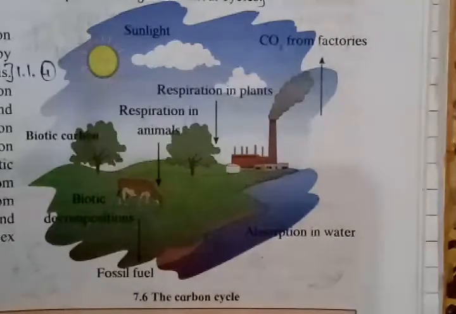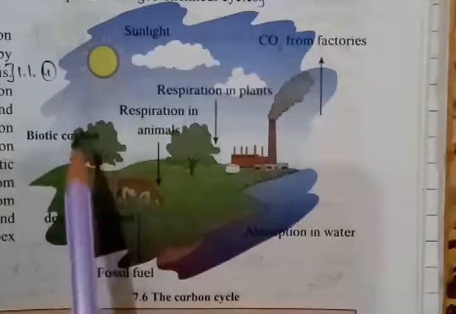In this way, the carbon goes on passing to the living organisms. From the atmosphere, it goes to the living organism, and after the death of the living organism, it again comes back to the atmosphere. This is the basic main concept of the carbon cycle. Now here in this diagram, one process is explained, as I've explained to you now.